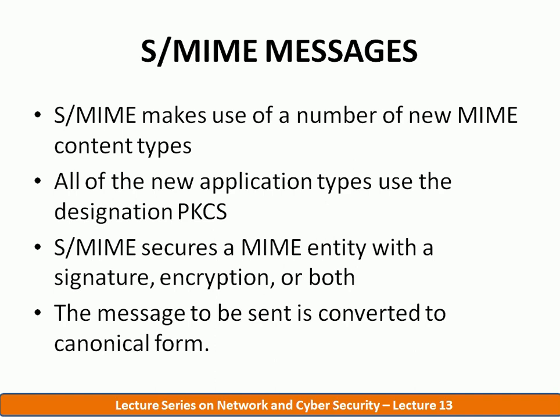So any security algorithm that we use in SMIME usually produces binary data. To this we add the MIME header, and on that total message we perform the transfer encoding, and the usual transfer encoding is base 64, the radix 64.